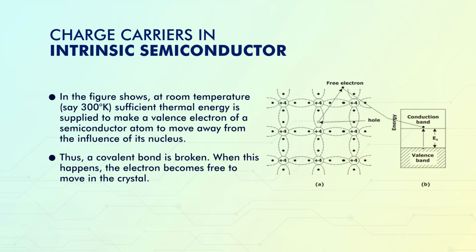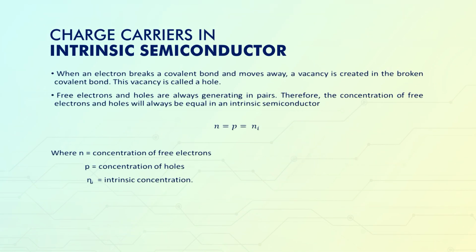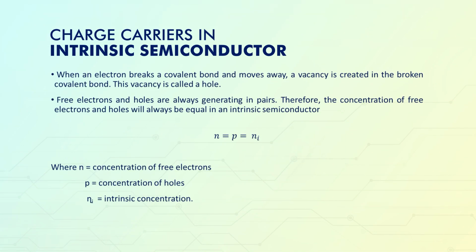So, as a result, the covalent bond is broken in this case and the electron is then free to move around the crystal as soon as this phenomenon occurs. There is a vacancy created in the broken covalent bond when the electron breaks a covalent bond and moves away.